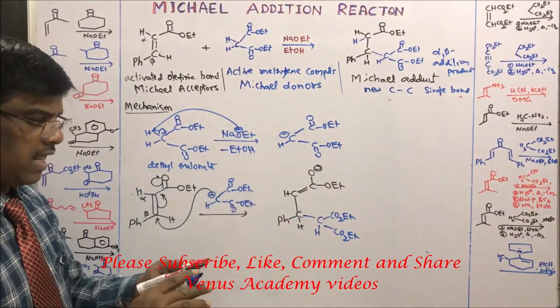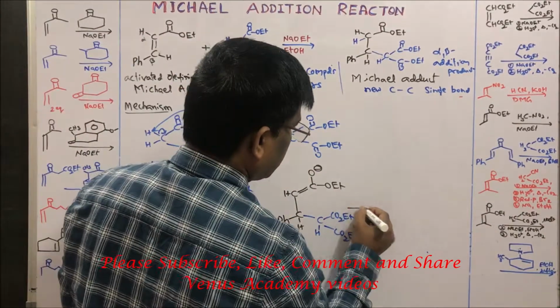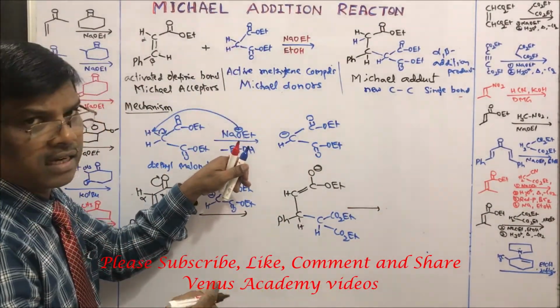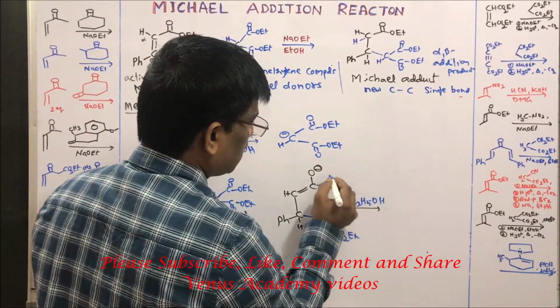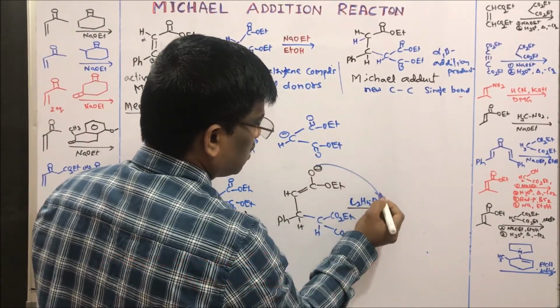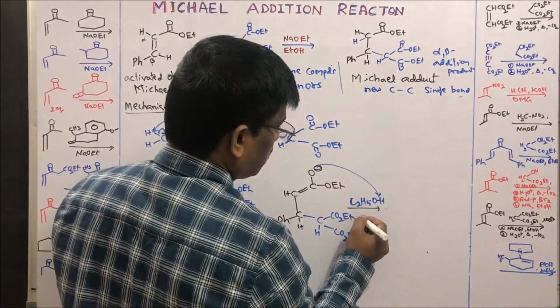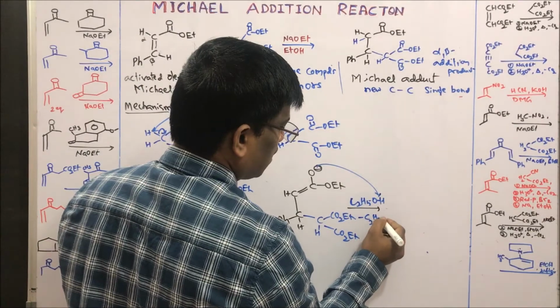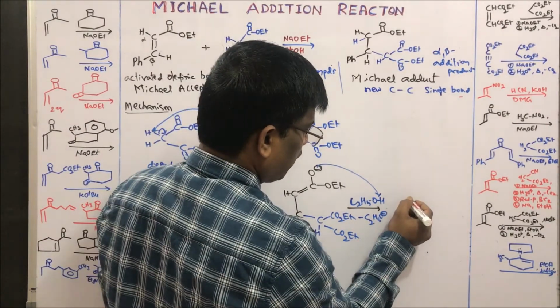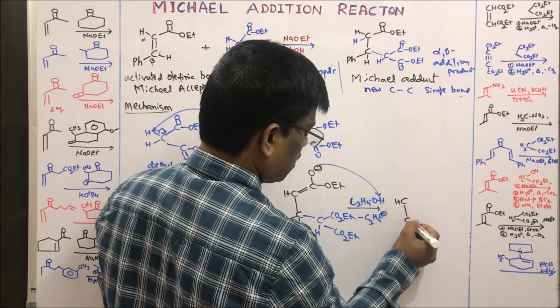This anion takes up a proton from the solvent, which is present in the reaction mixture, ethanol, minus C2H5O, to give an enol.